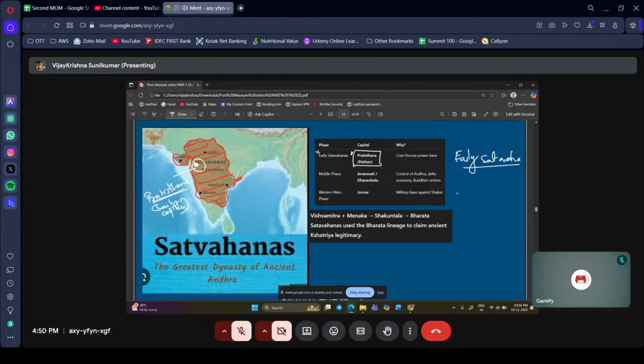Then the middle phase, that is Gautami Putra Shatakarni. We'll learn about these people, GPS, Gautami Putra Shatakarni, Shatakarni 1, those kinds of people. Shatakarni 1 basically comes under the early Shatavahanas. Shatakarni 1 comes first, then comes the GPS, that is Gautami Putra Shatakarni. These people shifted the capital to Amravati, whose older name is Dharanikota. Then later it was Junnar.